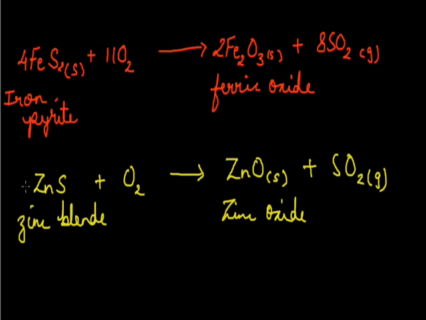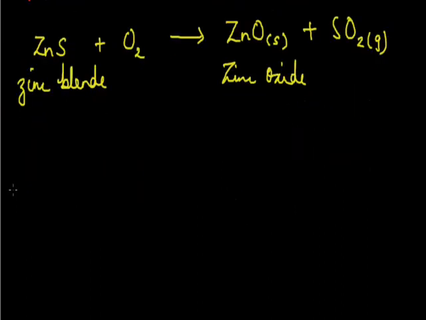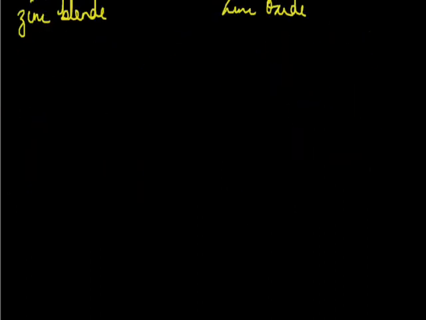Now what is the use of roasting? Generally, by this method of roasting we can remove the excess of water if it is present in the ore or the ore is hydrated. Secondly, volatile impurities can be removed. And the third and not the least is the ore is getting converted into its oxide. So this was about roasting. Now we'll take the other method, that is calcination.